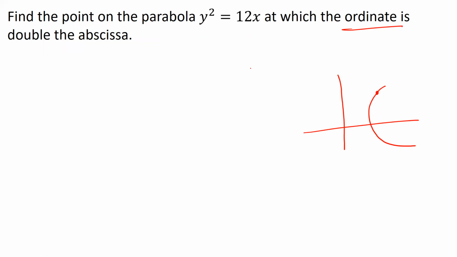So let me tell you what ordinate and abscissa means. If I take any point alpha comma beta, this alpha is known as the abscissa and beta is known as the ordinate.